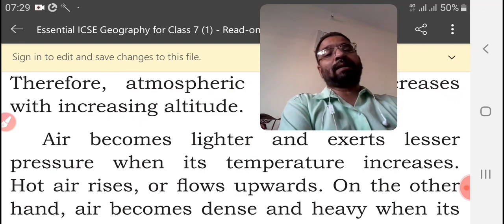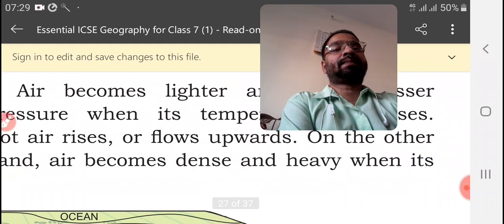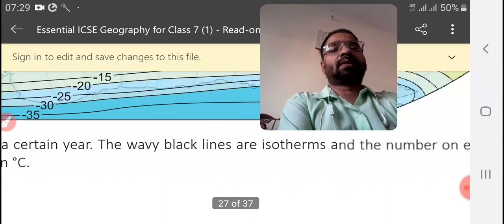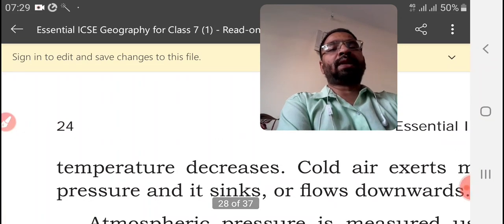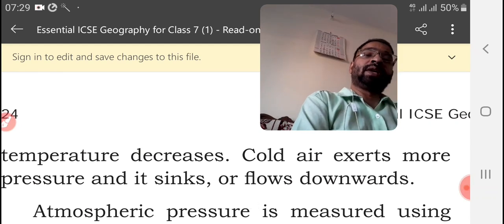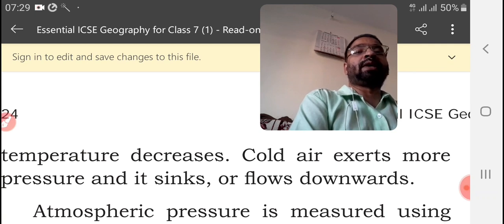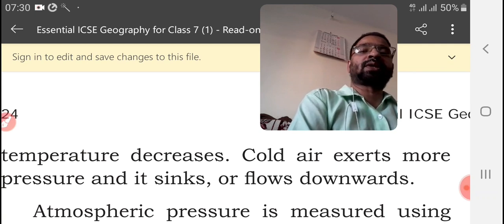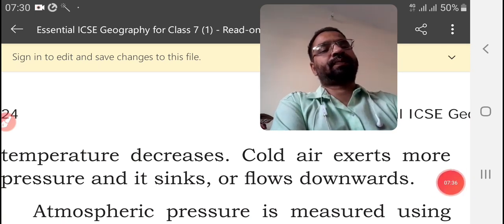On the other hand, air becomes dense and heavy when its temperature decreases. When temperature increases, weight decreases. When temperature decreases, weight increases. Cold air exerts more pressure and it sinks or flows downwards.